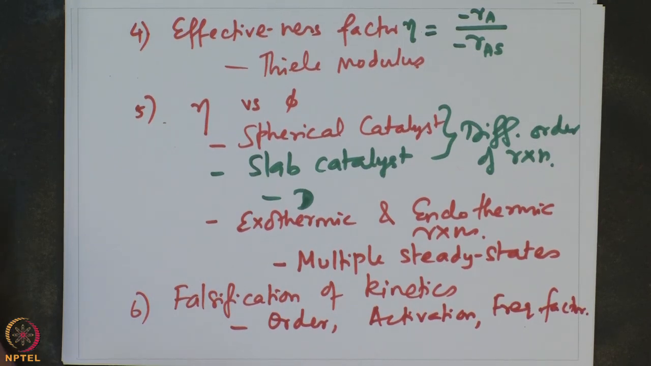From the next lecture, we will move on to the external diffusional limitations. If there are mass transport limitations, that is, diffusional limitations outside the catalyst pellet for species diffusing from the bulk to the surface of the catalyst pellet, then how do we characterize it, how do we quantify it, and how does that affect the overall rate of the reaction.